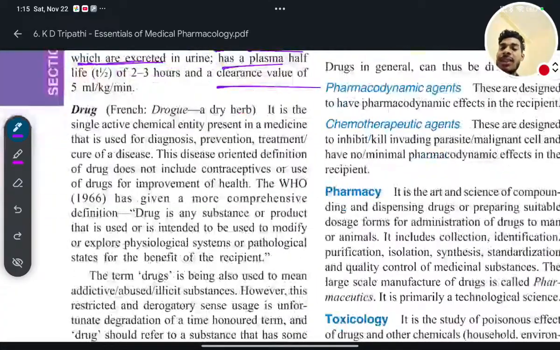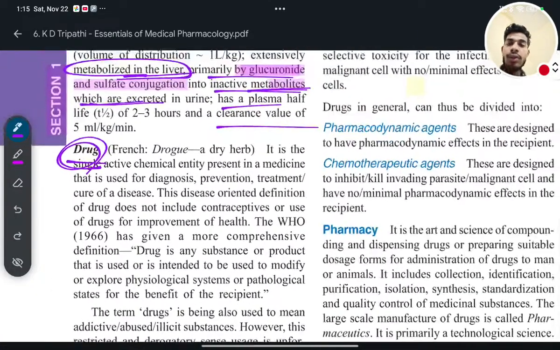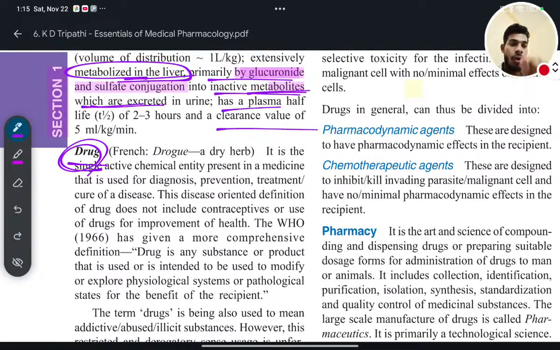Next we will see the drug. What does drug mean? A drug is a substance that is used externally or internally by human beings or for animals, for the treatment or betterment of any disease, and its procurement and its diagnosis.